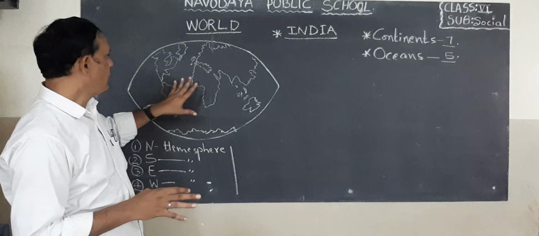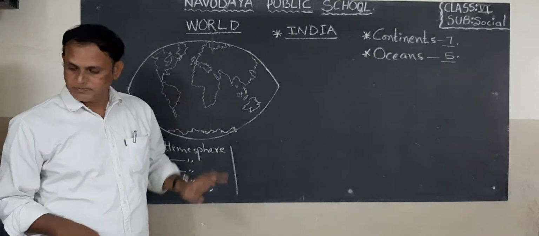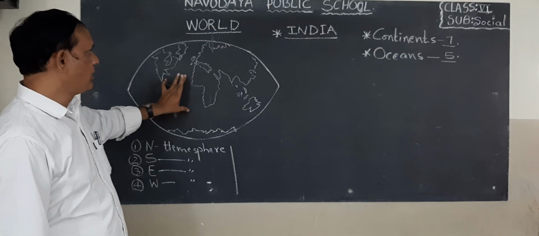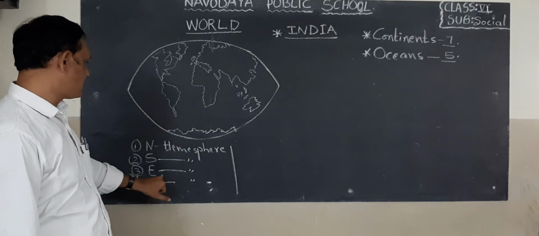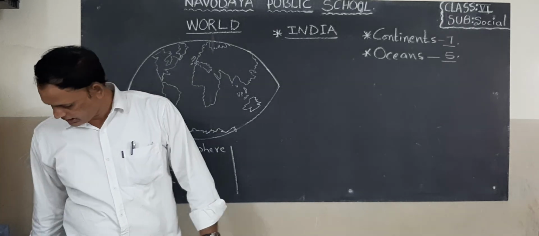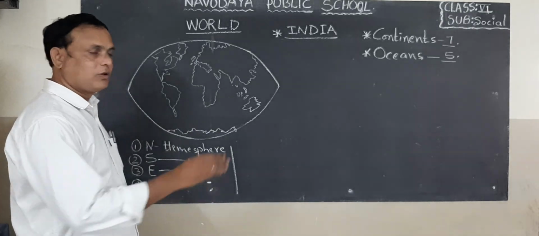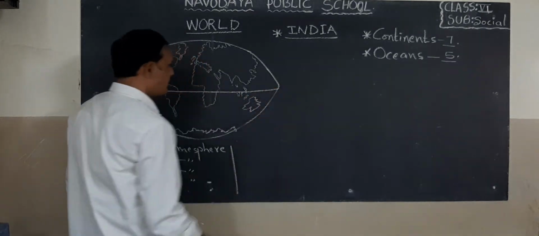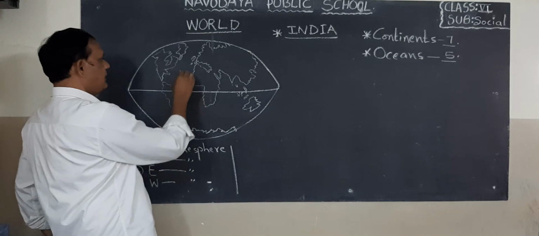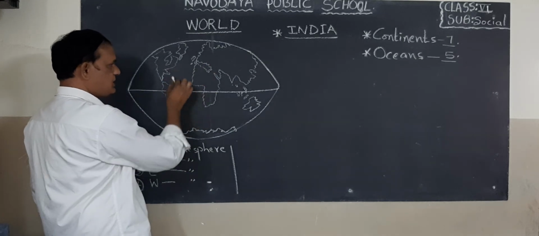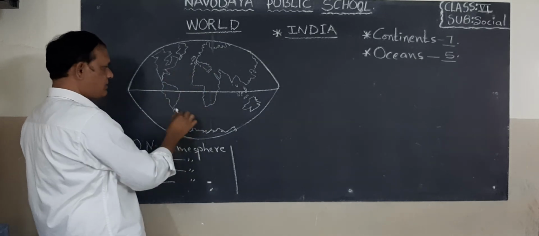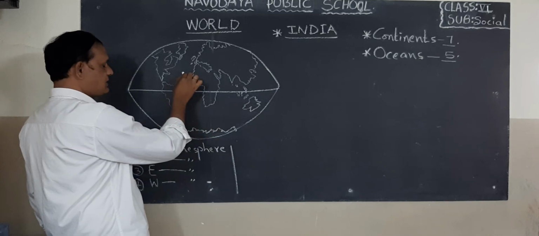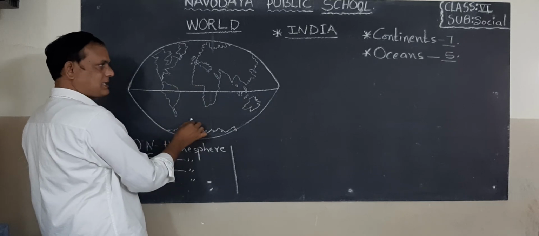Okay, children. Now look at here. I drew the world map. Here, four hemispheres are there. How many? Four hemispheres. For example, look at here. This is northern hemisphere. What is this? Northern hemisphere. This is southern hemisphere. Okay, children? This is northern hemisphere. This is southern hemisphere.